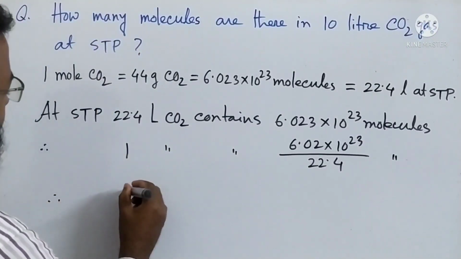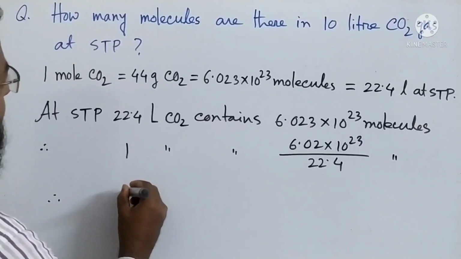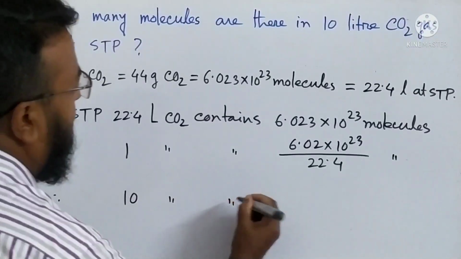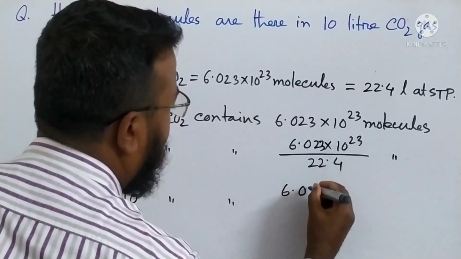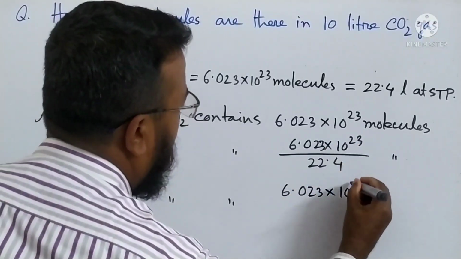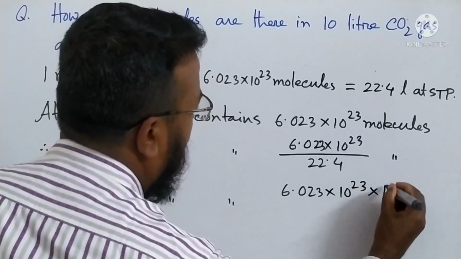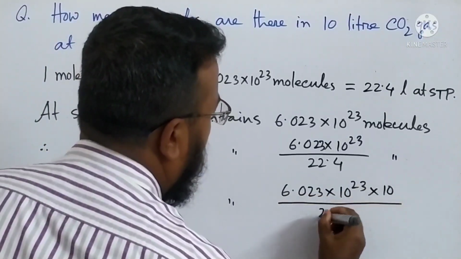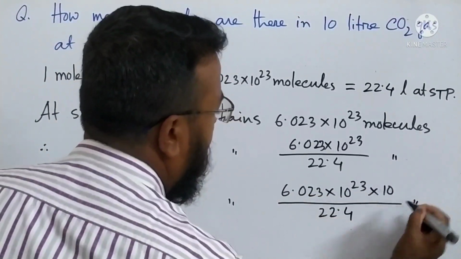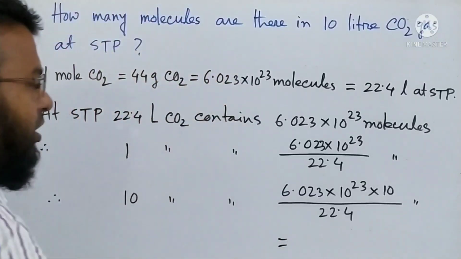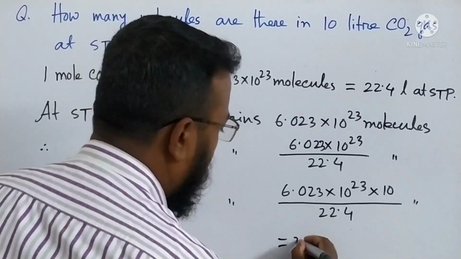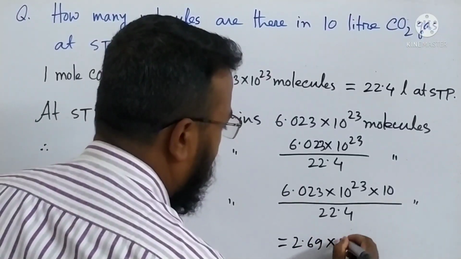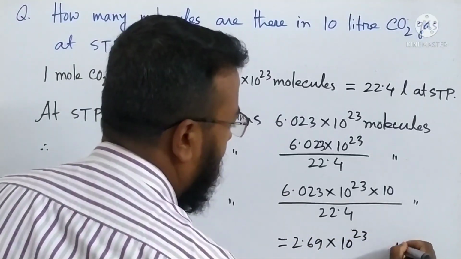Therefore, at STP 10 liters carbon dioxide contains 6.023 × 10^23 × 10 divided by 22.4. Now by using the scientific calculator we can easily find the answer. That will be 2.69 × 10^23 molecules.